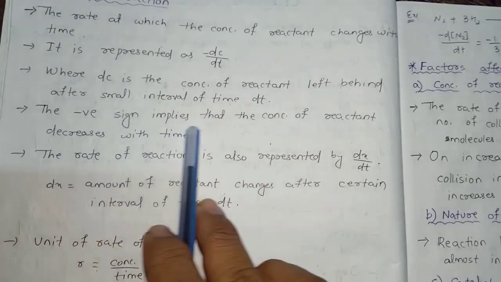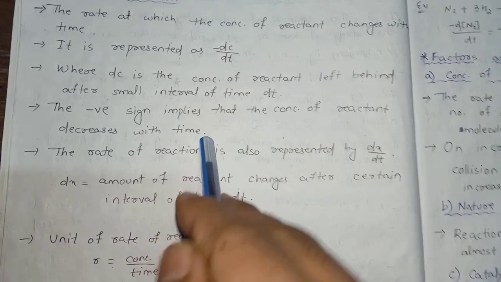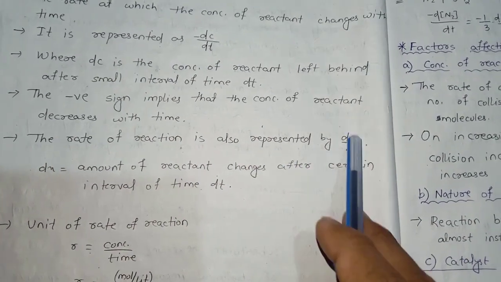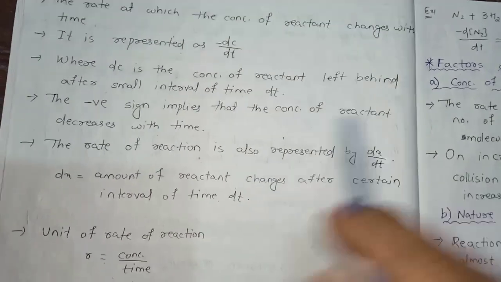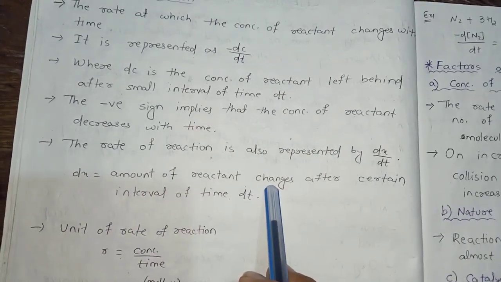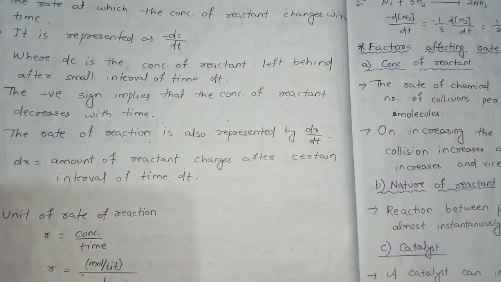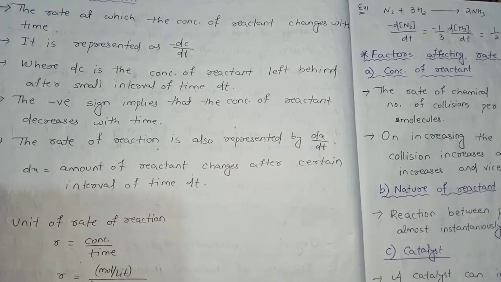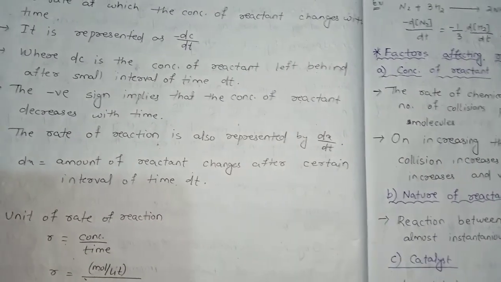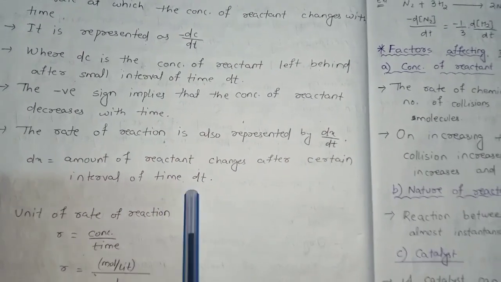So the negative sign implies that the concentration of reactant decreases with time, and the rate of reaction is also represented by dx by dt. Here dx is equal to the amount of reactant changed after a certain interval of time dt.